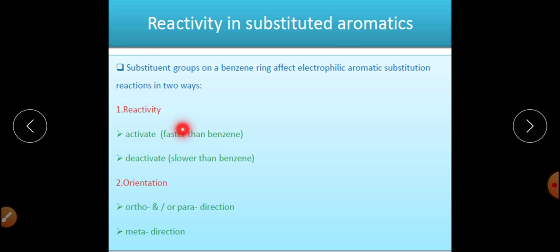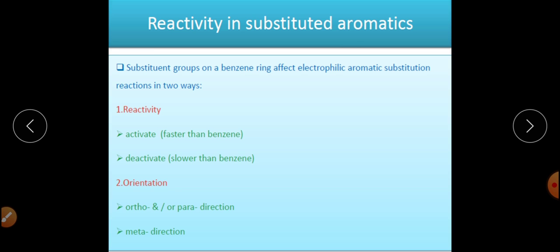So if we are particularly talking about the reactivity, it means either that particular group will activate the ring, meaning the rate of reaction will be faster in comparison to simple benzene, or that it will deactivate the ring, meaning the rate of reaction will be slower in comparison to the simple benzene ring.